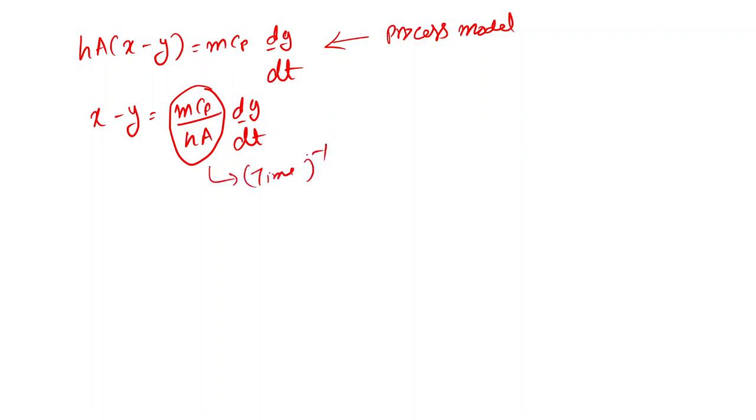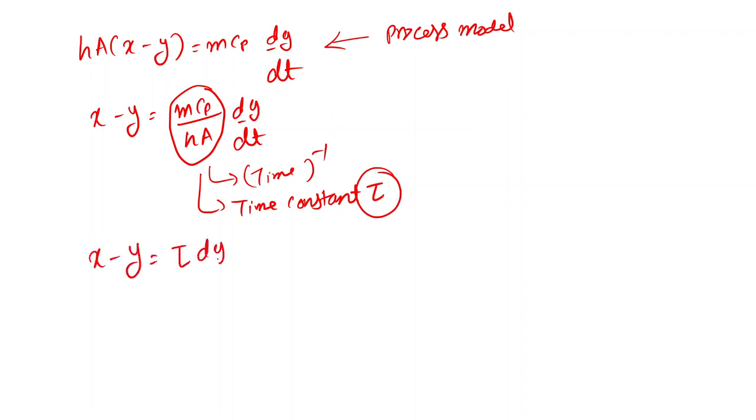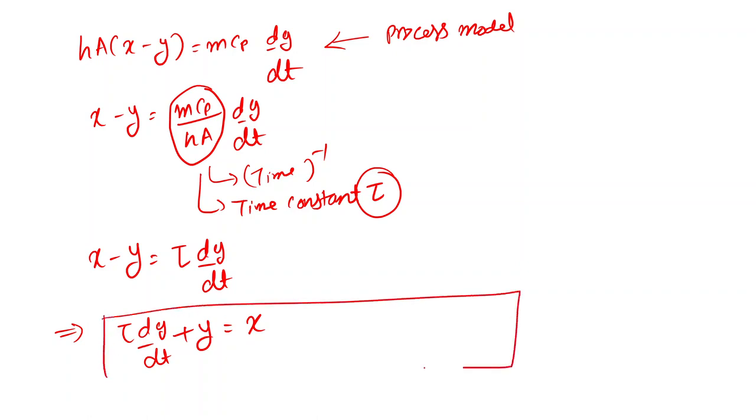So we call it the time constant, tau. It gives us x minus y is equal to tau dy by dt. We can also write it as tau dy by dt plus y is equal to x. This entire equation we call the dynamic equation.